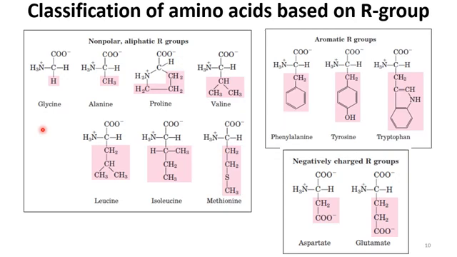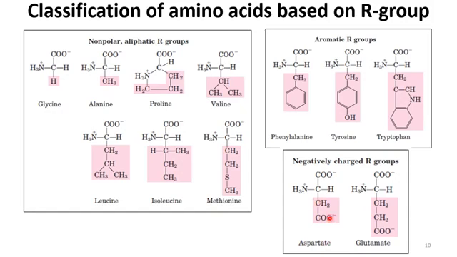So these are the 2 categories based on aliphatic or aromatic R groups. And when we talk about the negatively charged R group, if you see the structure of aspartate, these amino acids are present in the zwitterion form, where the carboxyl group loses its proton and the amino group accepts protons. So these are already in the ionic or zwitterion form. A zwitterion is basically a molecule that has positive and negative ions together.